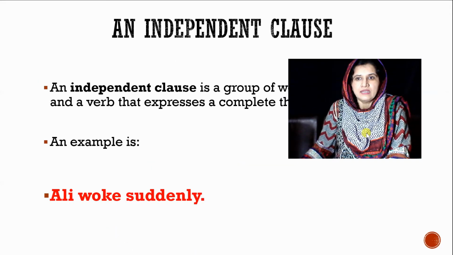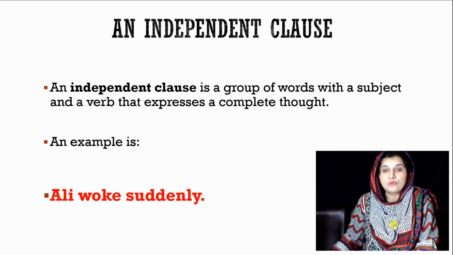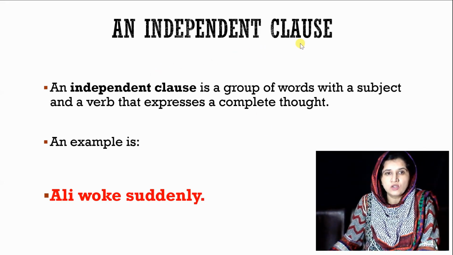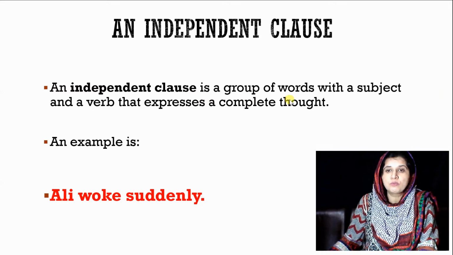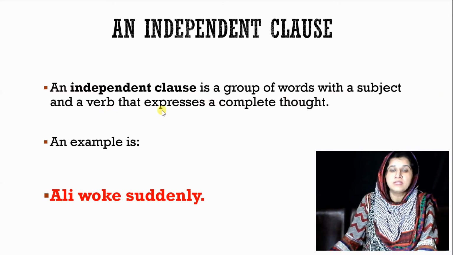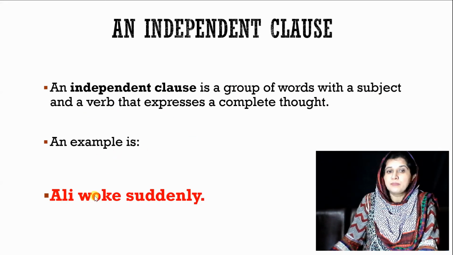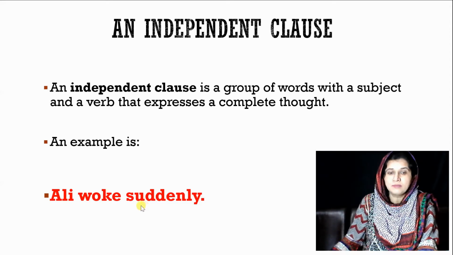Now clauses are also of two types. The first type is the independent clause. An independent clause is a group of words with a subject and a verb that expresses a complete thought. It means that in an independent clause there is a combination of subject and verb along with a complete sense. An example is Ali woke suddenly. Here you can see Ali is the subject, woke is the predicate verb, and this independent clause is giving us a complete sense.